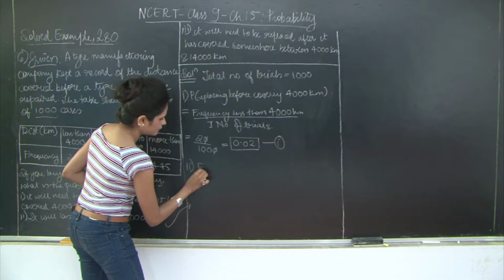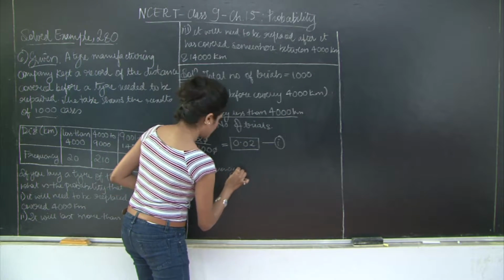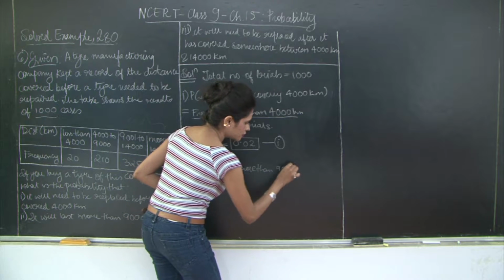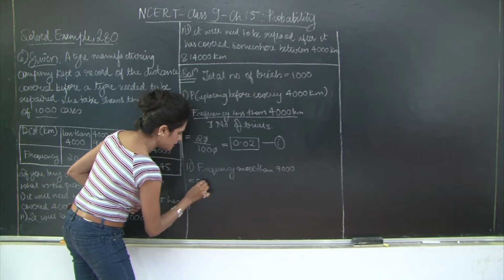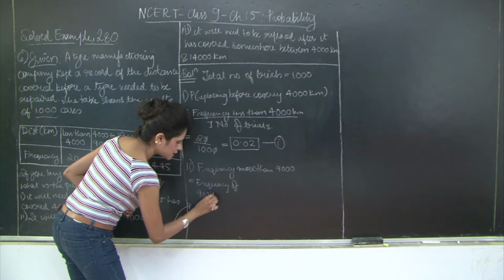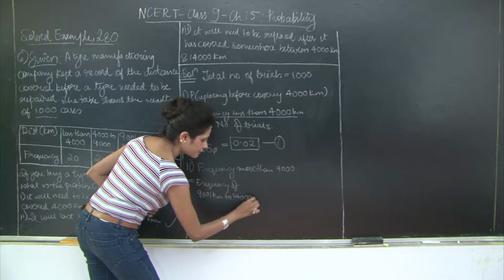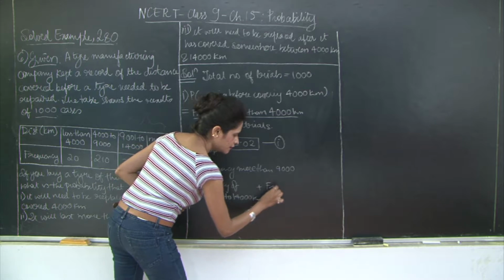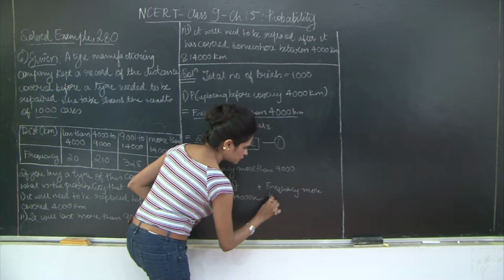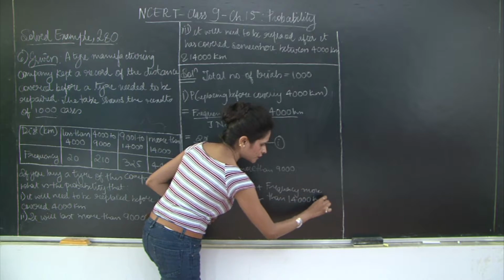I'll say frequency more than 9000 is equal to frequency of 9001 kilometers to 14,000 kilometers plus frequency more than 14,000 kilometers, right?